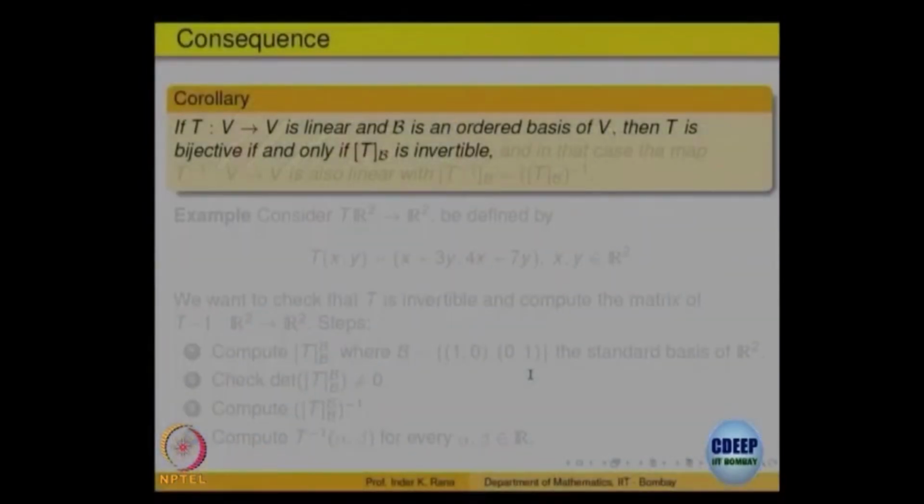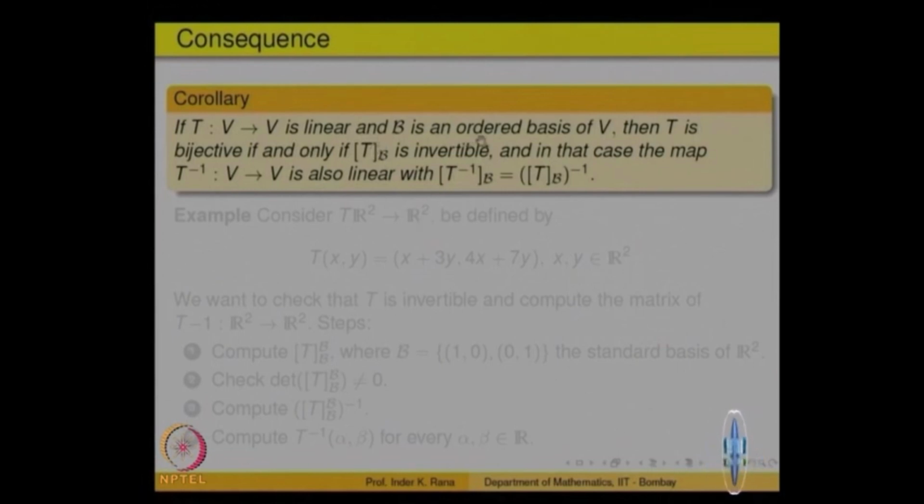So, let us write that as a consequence of this theorem, namely if T is a linear transformation V to V and B is an ordered basis, then T is bijective. What is bijective? That is same as 1 1 and onto if and only if its matrix is invertible, right, and the matrix of the inverse linear transformation is same as inverse of the matrix, right, the two interchange with each other. Okay.